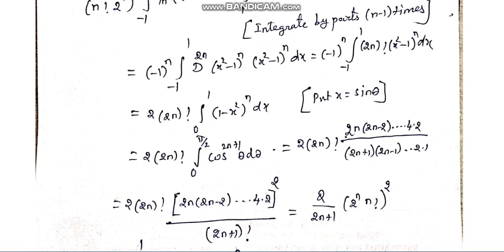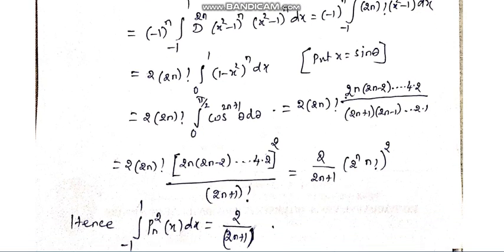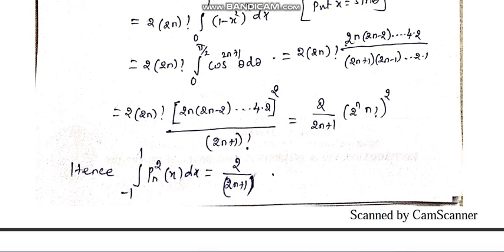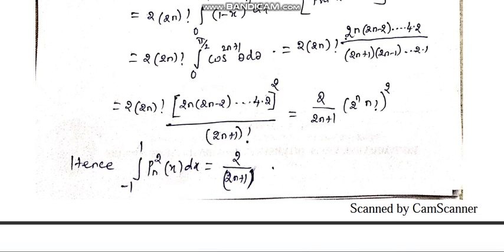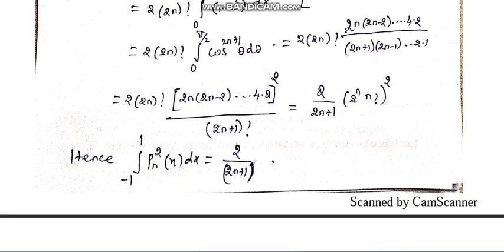Using the reduction formula here, and after simplifying, we can finally get the solution as 2 by 2n plus 1. So this is the second case, when m is equal to n.